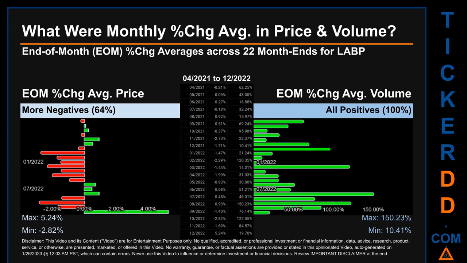That is 100% of month ends saw a positive percentage change in average volume. Price saw an end-of-month max of 5.24% in average percentage change along with a minimum of -2.82%. For volume, the maximum and the minimum monthly percentage change were respectively 150.23% and 10.41%.